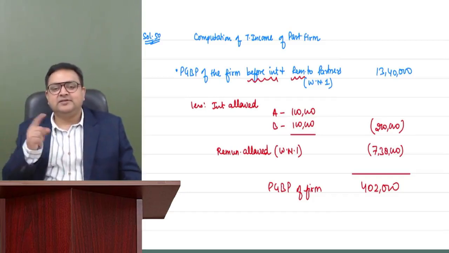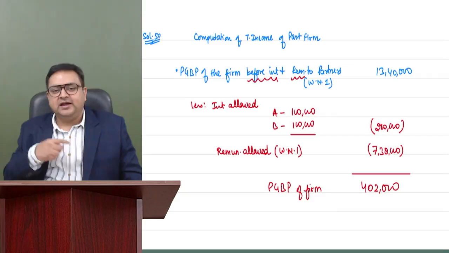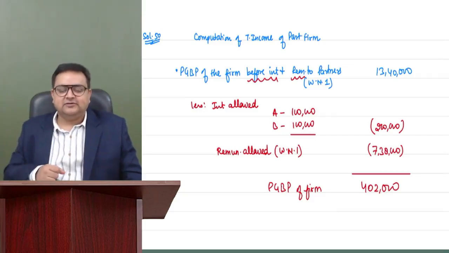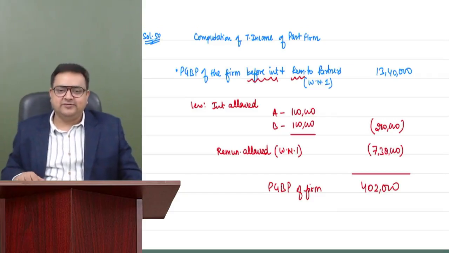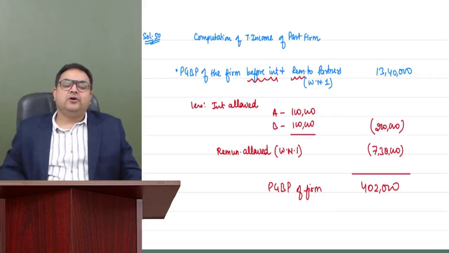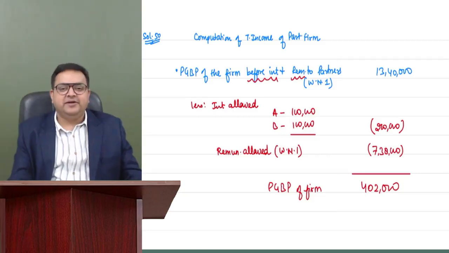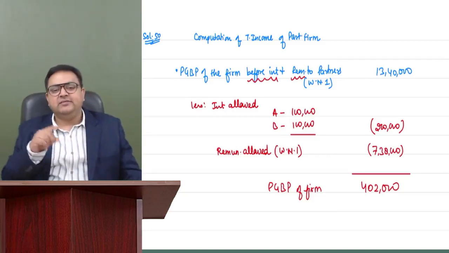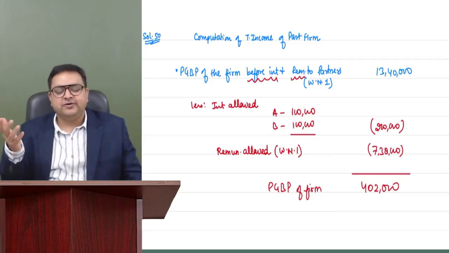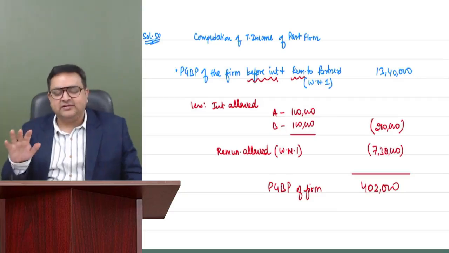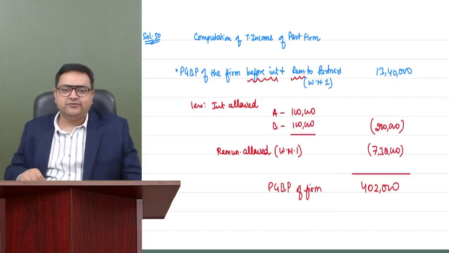You must be having a little bit idea that we will be discussing in detail in the set off chapter. Second, you also know that if there is any unabsorbed depreciation of last years, it can be carried forward for infinite number of years. And it can be set off in subsequent years from any head other than salary. That is the concept of set off.